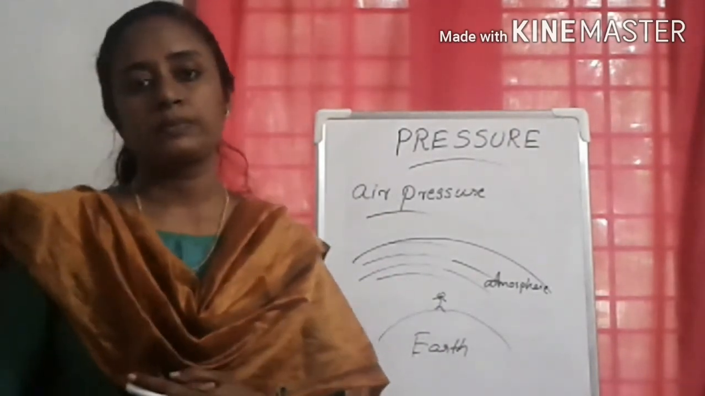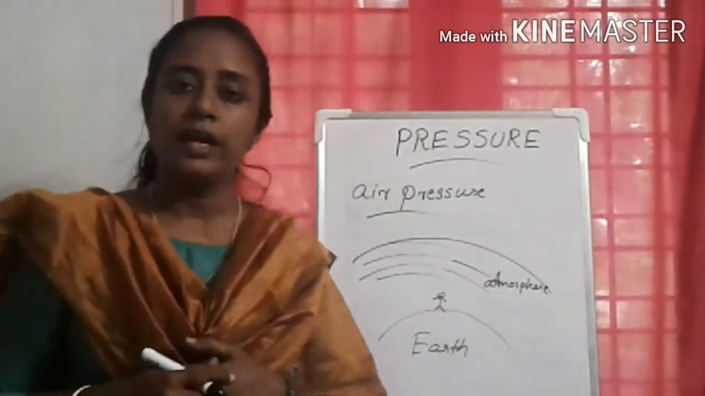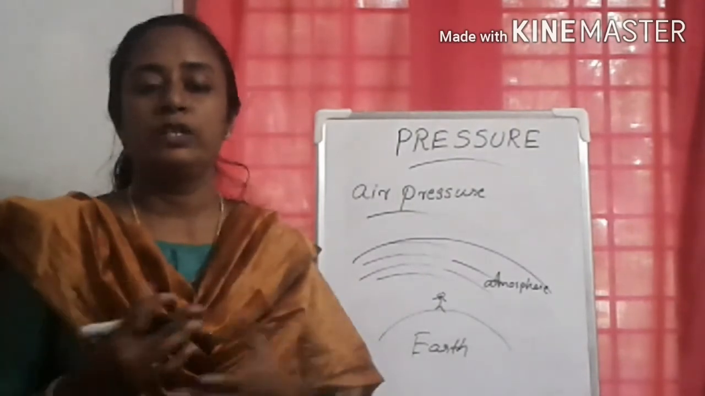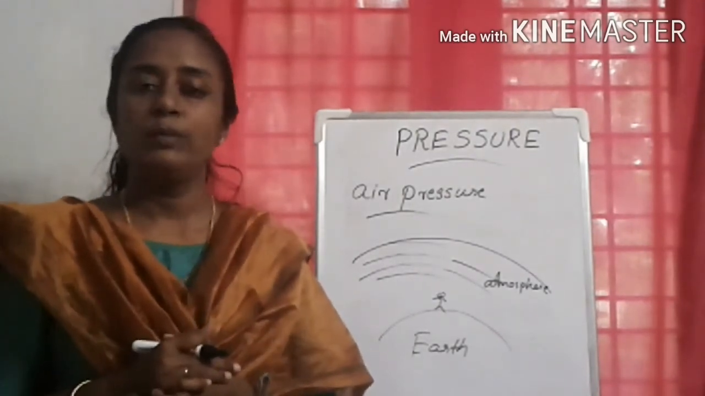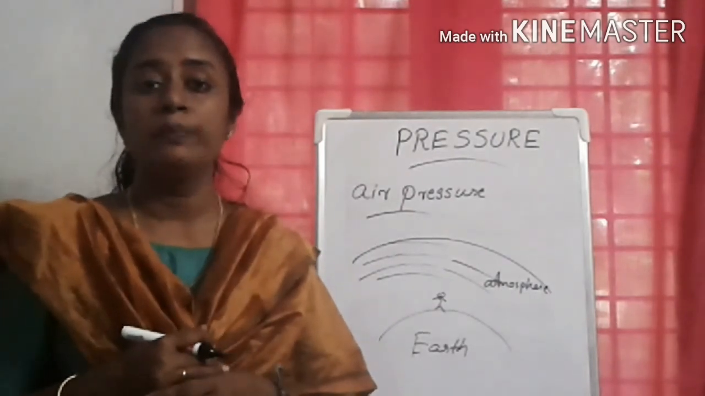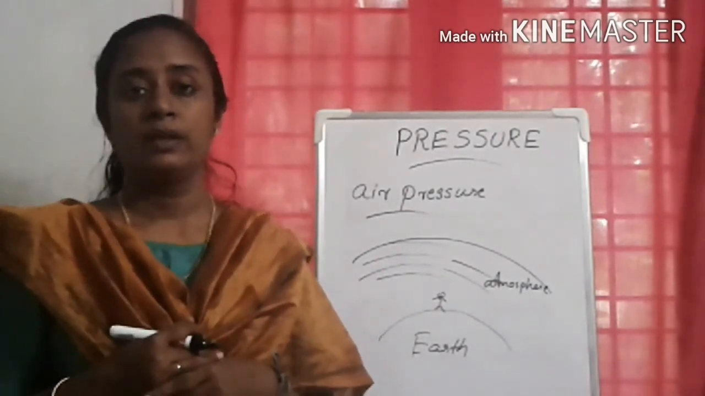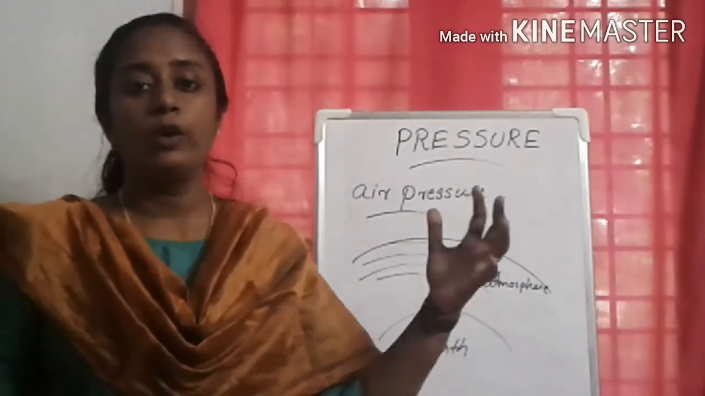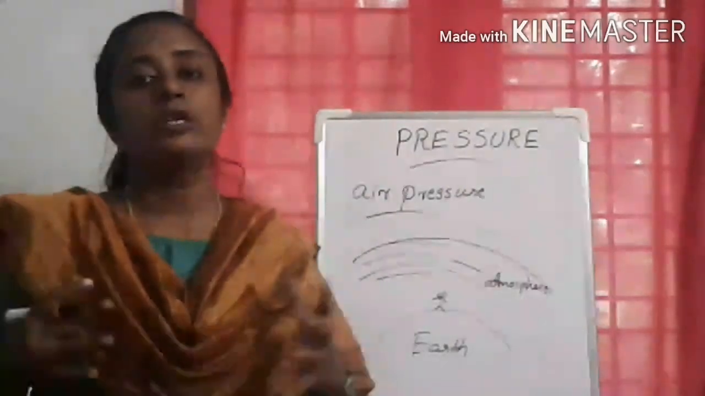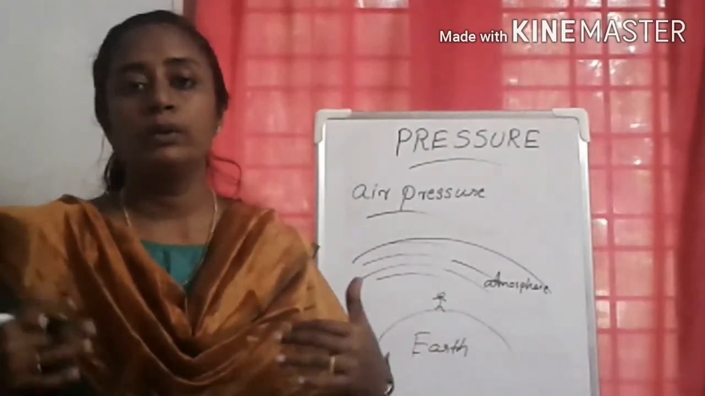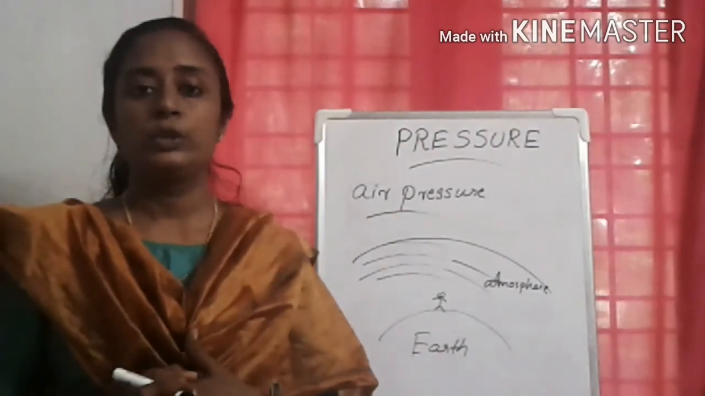What is the reason? The reason is that our body is also exerting a pressure. What's the name of that pressure? The pressure exerted by our body is called blood pressure. And it is acting outwards. Atmospheric pressure is acting on our body and our body is exerting pressure outwards and they are balancing. That is why we are not experiencing the atmospheric pressure.